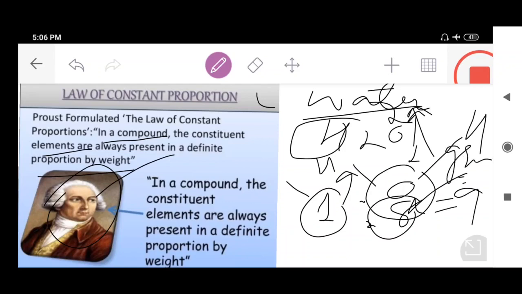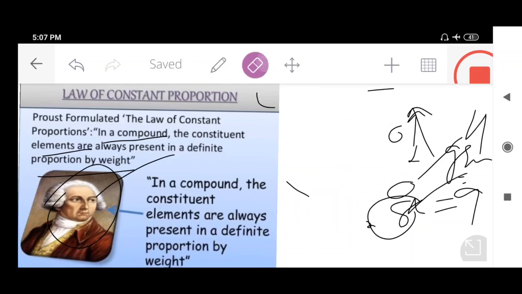If we decompose 9 grams of pure water by passing electricity, that is, if we carry out the electrolysis of water, where electro means passing electricity and lysis means breakdown, then 1 gram of hydrogen and 8 grams of oxygen are always formed. Let me make it clear.